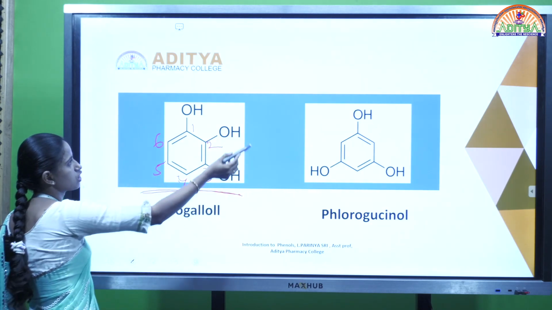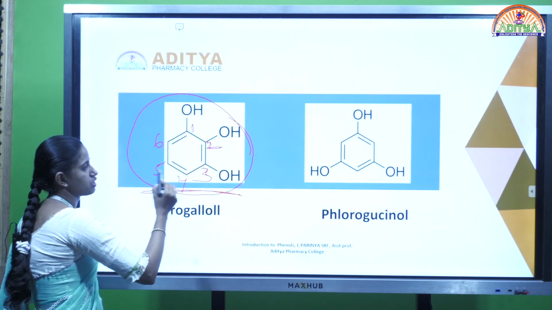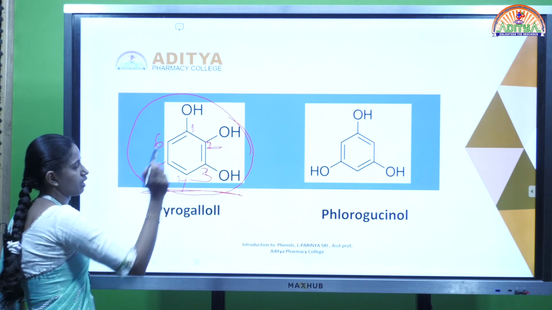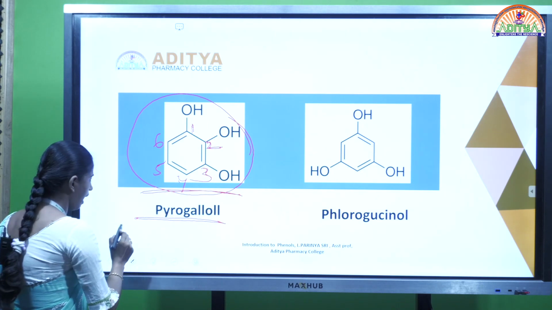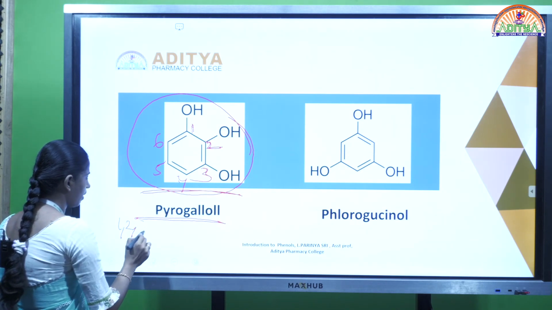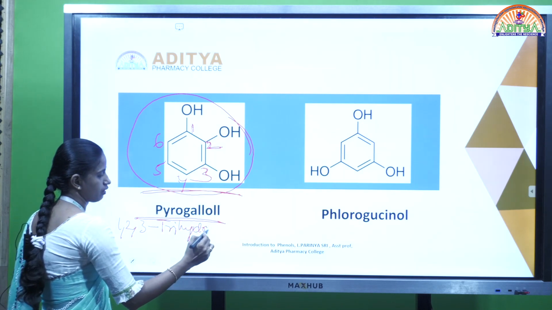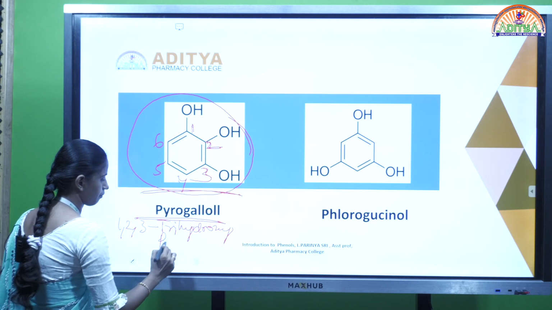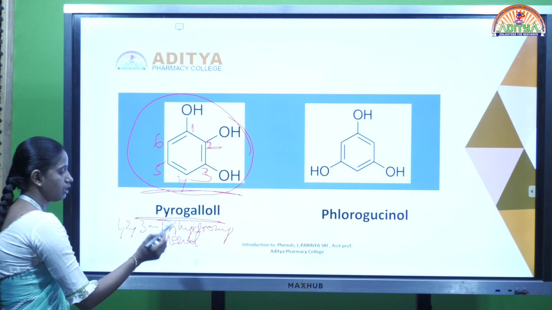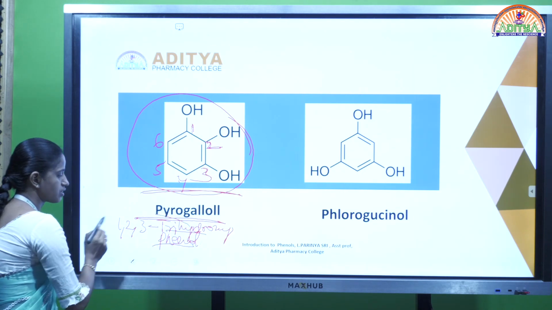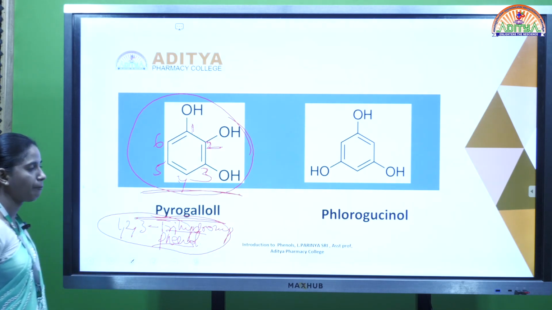If the 3 hydroxy groups are attached at the first, second and third positions simultaneously, that compound is commonly named pyrogallol, and the IUPAC name is 1,2,3-trihydroxyphenol.